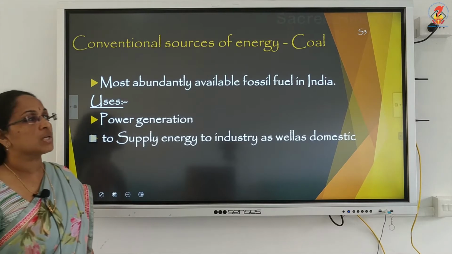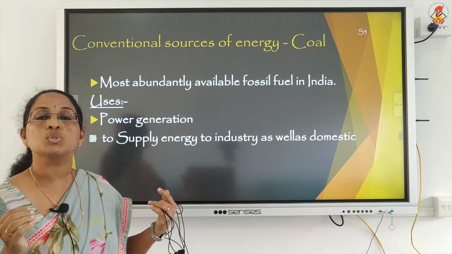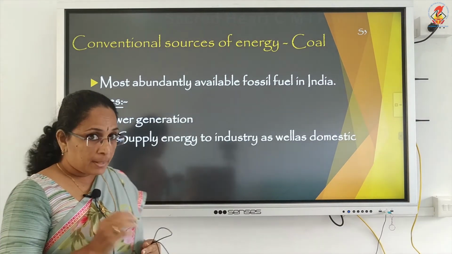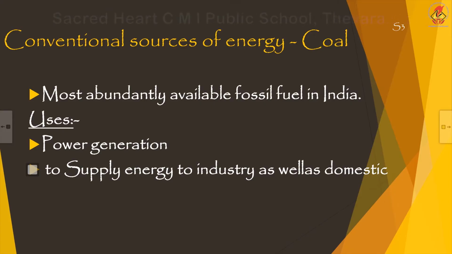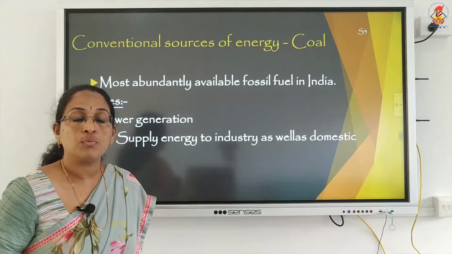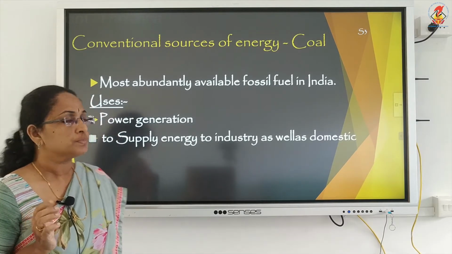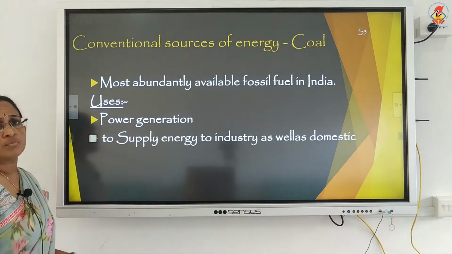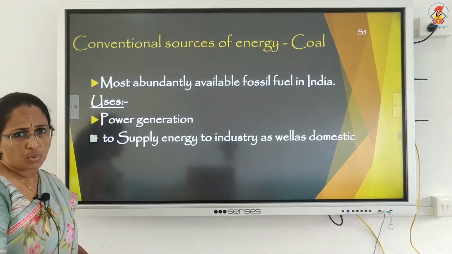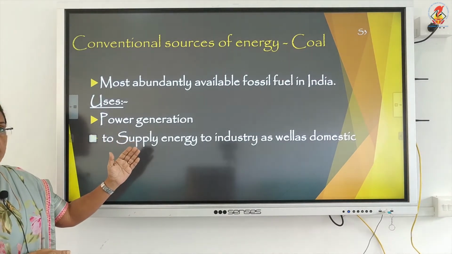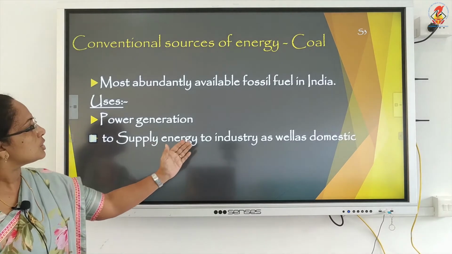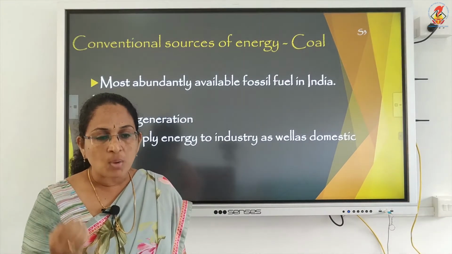First we will concentrate on conventional sources of energy. First one, coal. Coal is the most abundantly available fossil fuel in India. Which is the most abundantly available fossil fuel in India? Coal. And uses: for which purposes are we using coal? Using for power generation and to supply energy to industry as well as domestic needs.